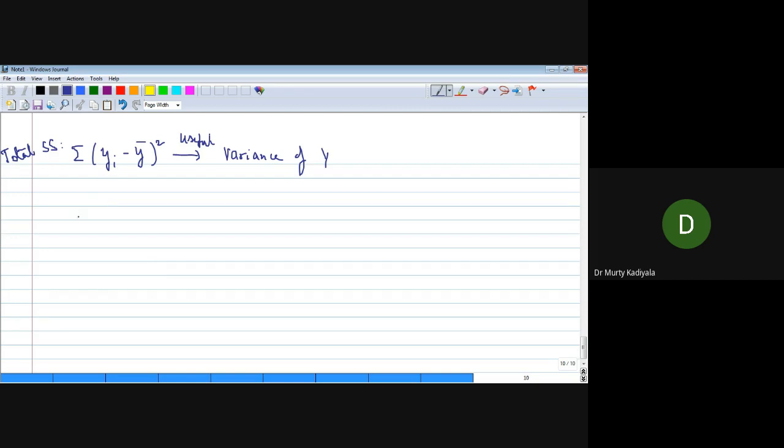Instead of y, if I calculate y hat minus y bar, what is the difference between these? The first one is using the observed value, and the second one is using the estimated value. The first one is the actual y value, the second is the estimated y value. Is it right? Yes, sir.